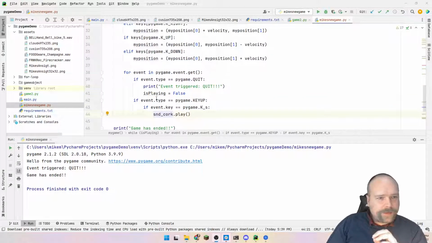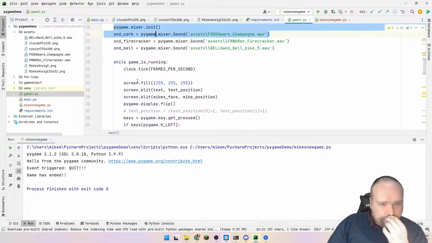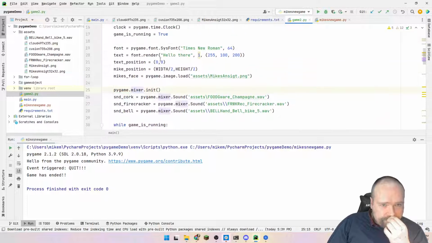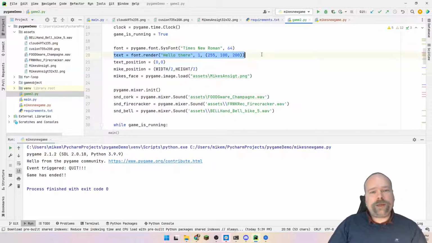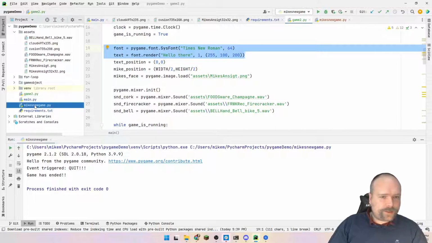But it needs one more thing. It needs some text because we want to make a score or something, right? So let us create a text. And we do that by rendering. But we need to create a font and then we need to render it afterwards. So let us just do that.